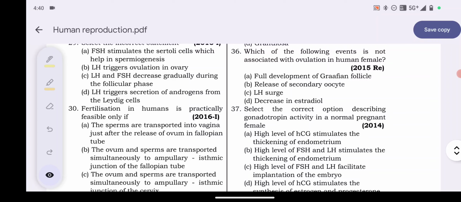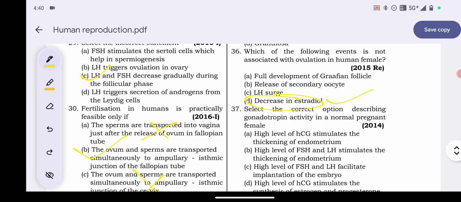36. Which of the following events is not associated with ovulation in the human female? Option A, full development of the Graafian follicle. This is one event. Release of secondary oocyte, LH surge, decrease in estradiol. Option D will be your answer. It is not associated with ovulation in the human female.